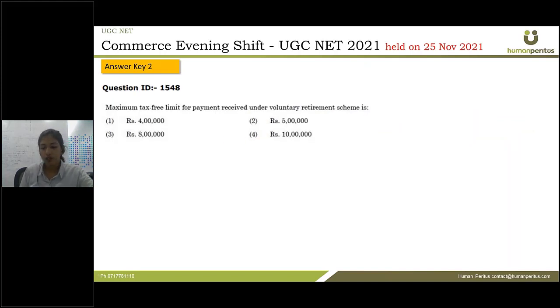Maximum tax-free limit for payment received under voluntary retirement scheme is. So under the voluntary retirement scheme, VRS, which is under section 10(10C) under the head salary, it states that the maximum limit is rupees 5 lakh. That is straight away given. So if we have read the act, we will know that it is 5 lakh.